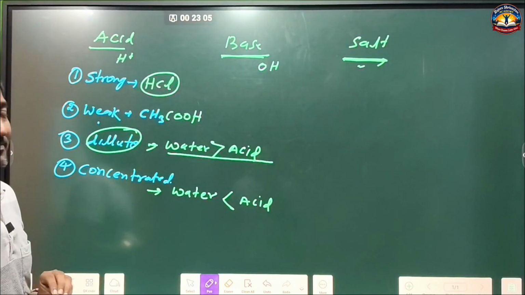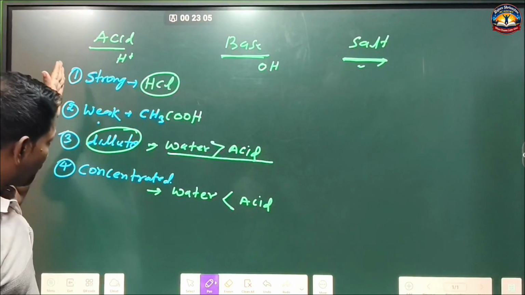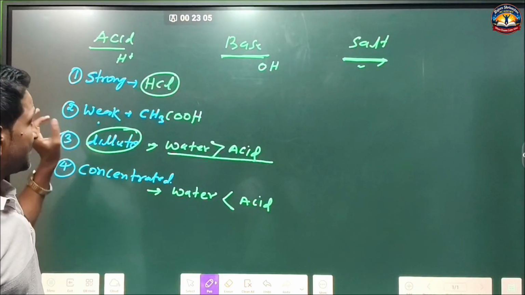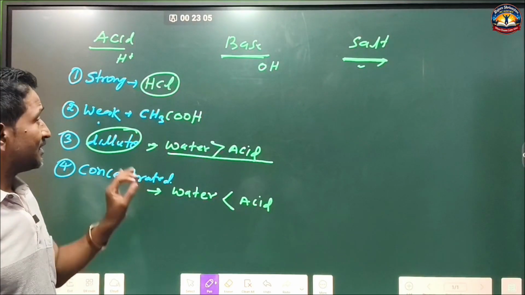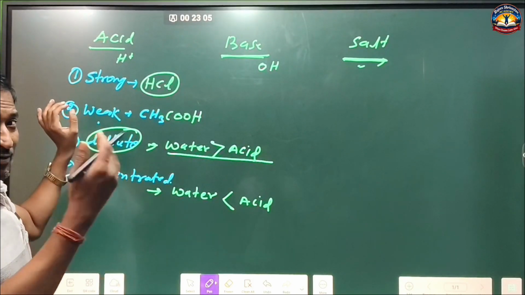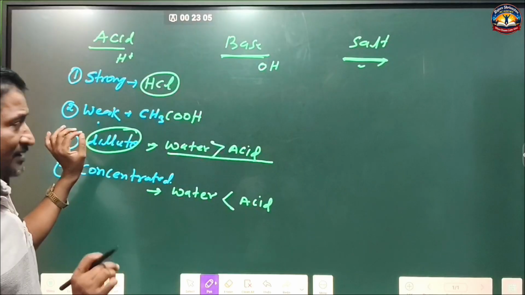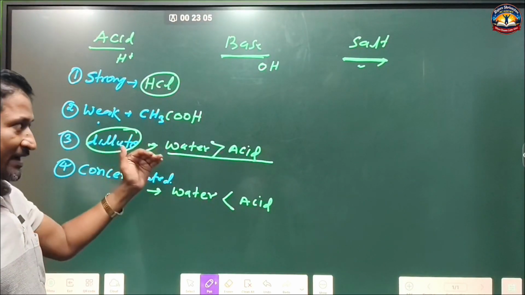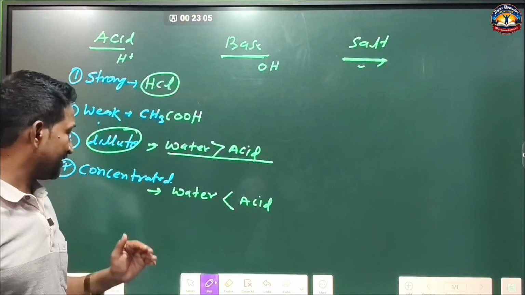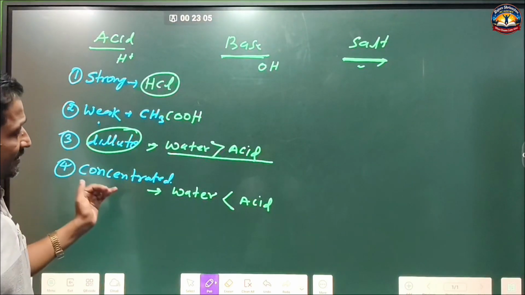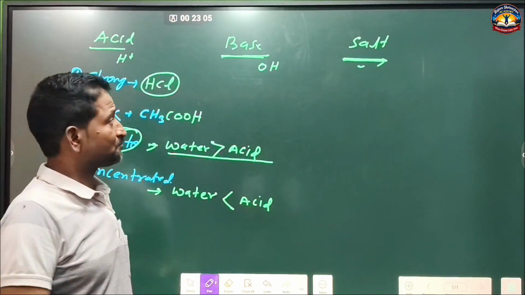concentrated acid. That is, acid can be classified into four types: strong, weak, dilute, concentrated. Strong means more hydrogen ion release, weak means less hydrogen ion release, dilute means the quantity of water is greater than the quantity of acid, concentrated acid means the quantity of water is less than the quantity of acid.